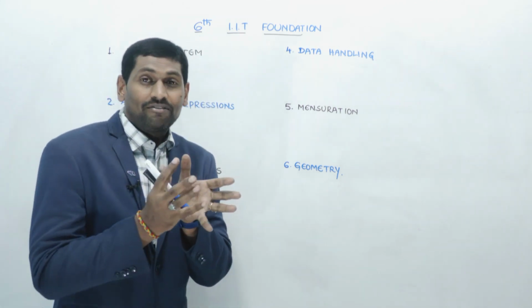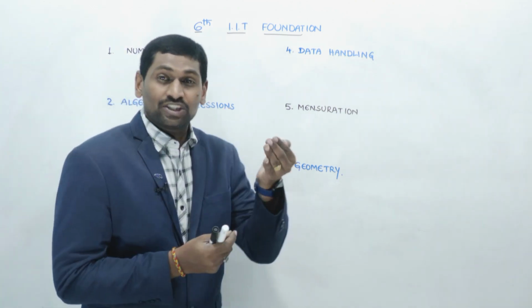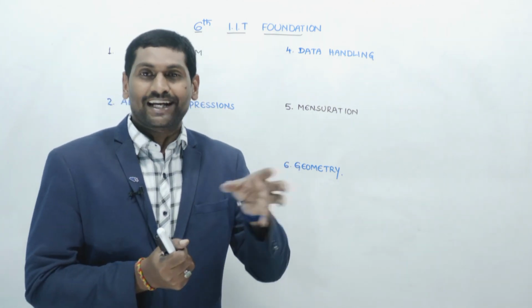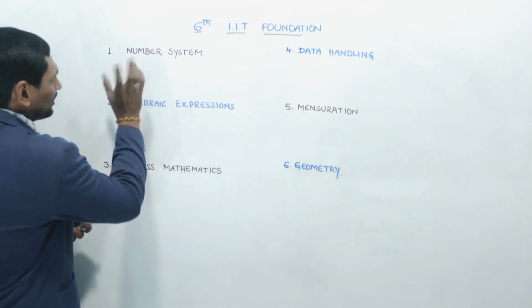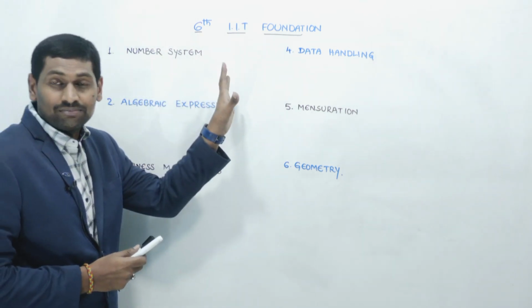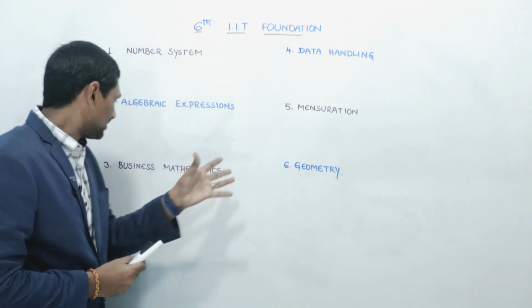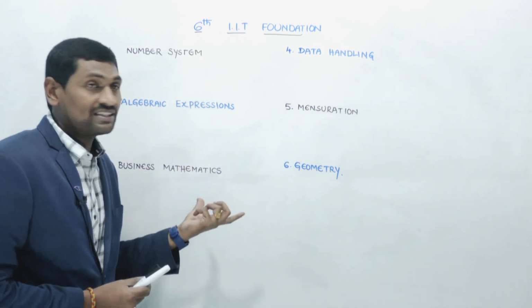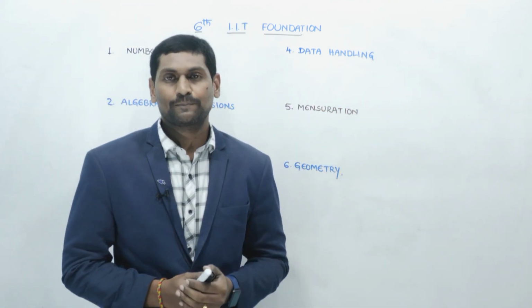So today we are going to discuss the topics which are introduced in this academic year. Mainly, number system is the first topic for us. Then algebraic expressions, business mathematics, data handling, mensuration and geometry.